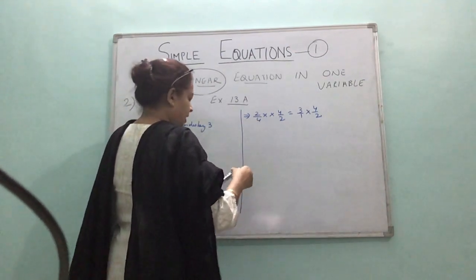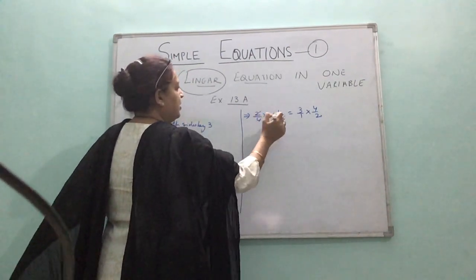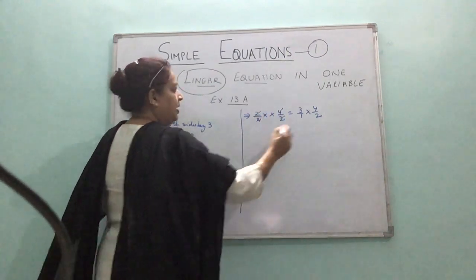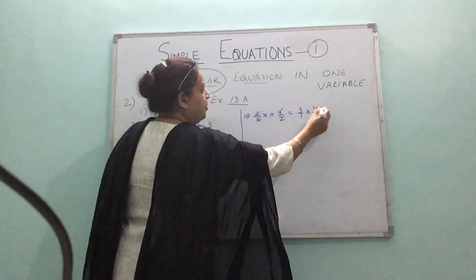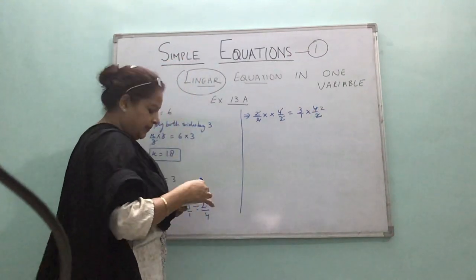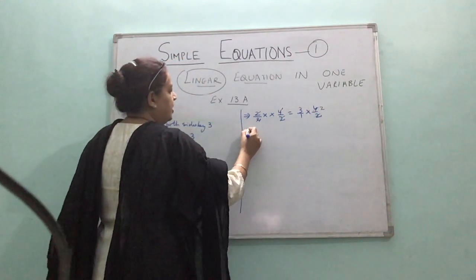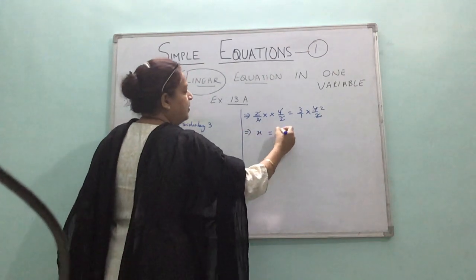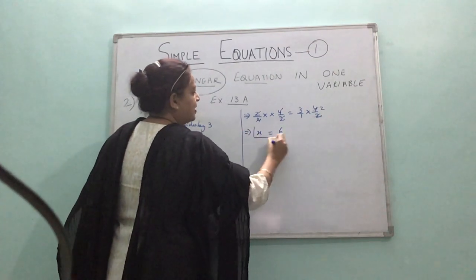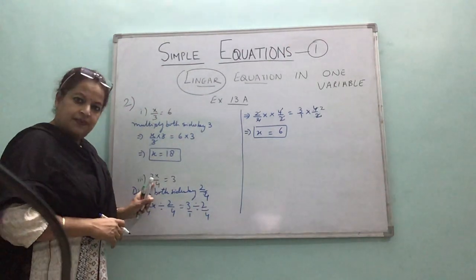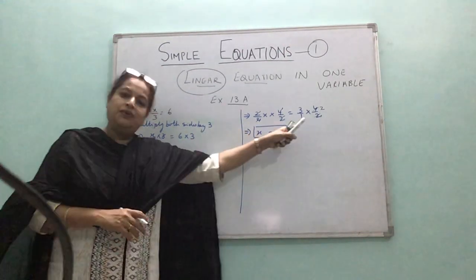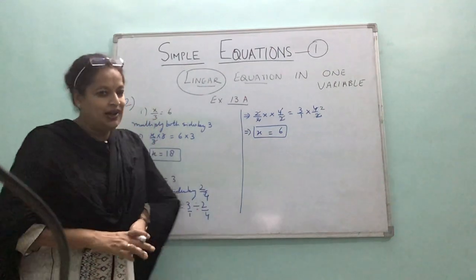You can see it is cancelling. This is cancelling with the denominator, numerator is reducible. So what is your answer? X is equal to 3 into 2, 6. We could have reduced here also, but we can reduce later on, no problem.